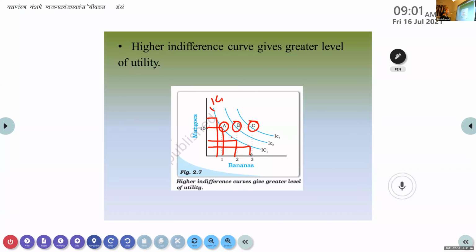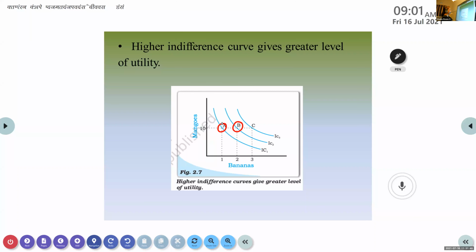Okay. Now, what do you mean by these points here? Different quantities that give him what kind of utility? Higher amount of utility? Same amount of utility. There is no change in that. That is why the consumer is indifferent. He doesn't know which one to choose. Okay. Now, if I take B, what difference you can see from A?